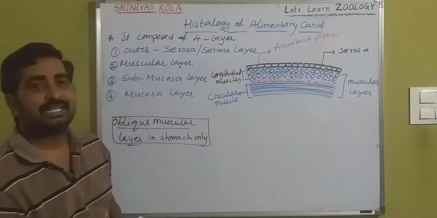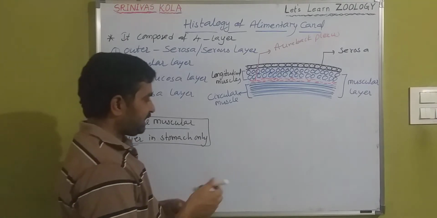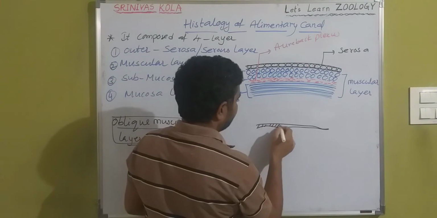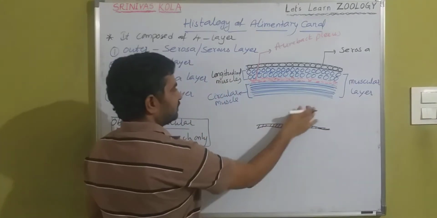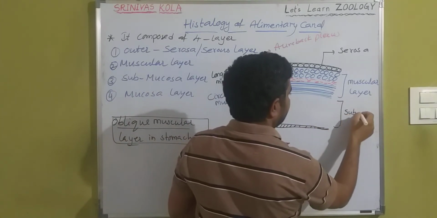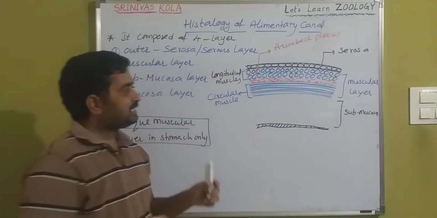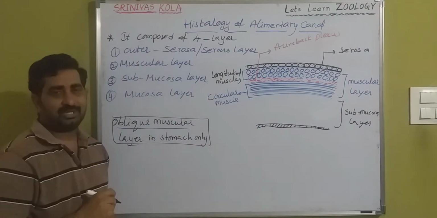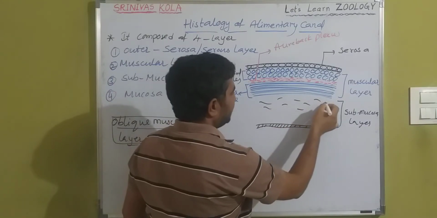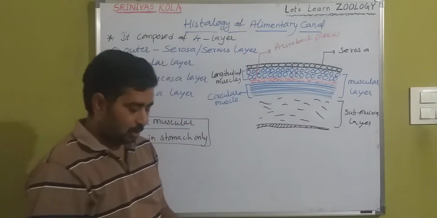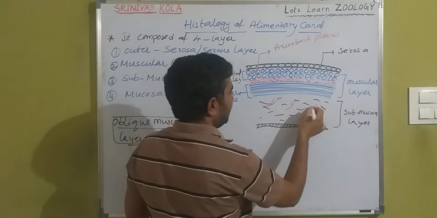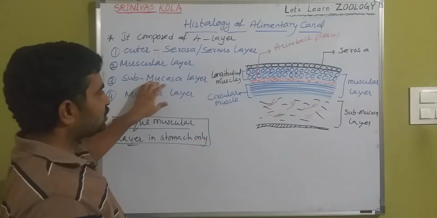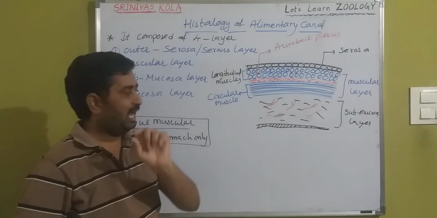And it is followed by the submucosa. Now this submucosa layer is composed of dense regular connective tissue, and it also includes blood vessels.